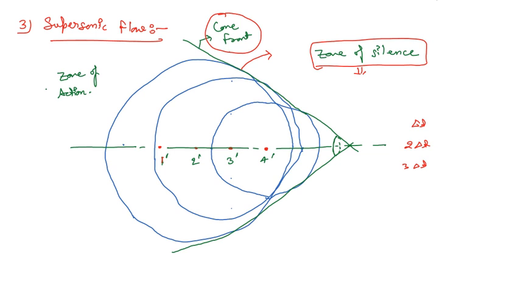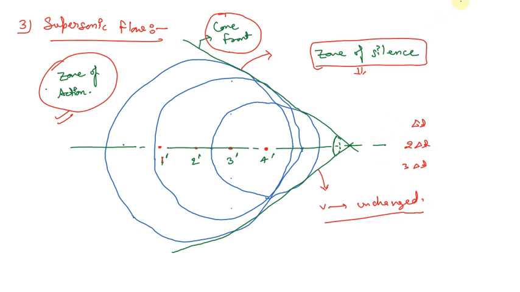And this particular zone which is inside of this cone is called the zone of action. Why is this zone called the zone of action? Because the sound that will be heard, and the disturbance created by the object, will be only in this particular zone. But this cone is going to remain a cone only if the velocity remains unchanged, that means the velocity is not changed throughout the journey.